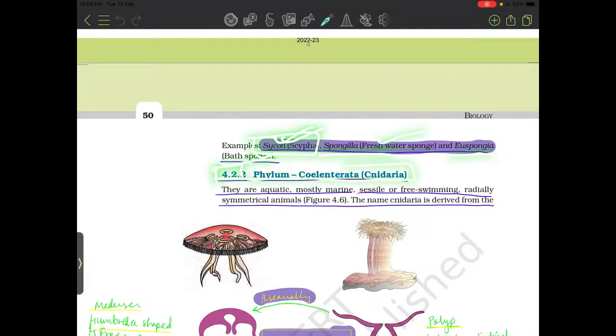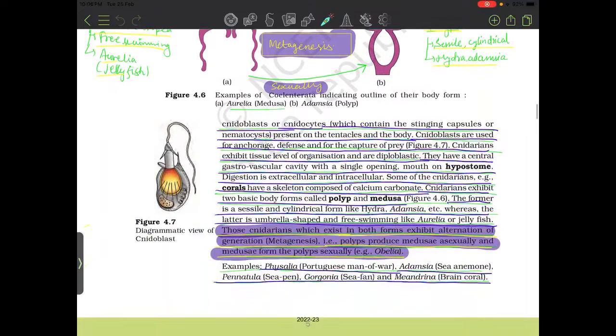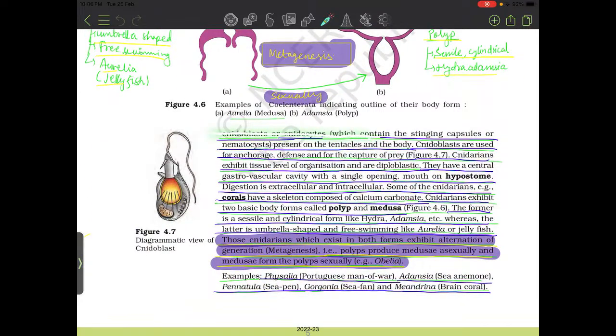4.2.2 Phylum Coelenterata. They are aquatic, mostly marine, sessile or free-swimming, radially symmetrical animals. The name Cnidaria is derived from cnidocytes, which are stinging capsules or nematocysts present in the tentacles and body. Cnidoblasts are used for defense and for capture of prey. Cnidarians exhibit tissue level of organization and are diploblastic. They have a central gastrovascular cavity with a single opening, the mouth on the hypostome. Digestion is extracellular and intracellular. Some cnidarians, that is corals, have a skeleton composed of calcium carbonate.